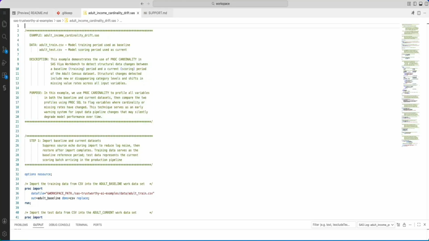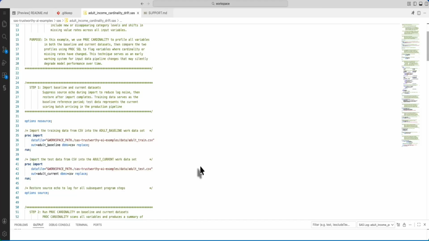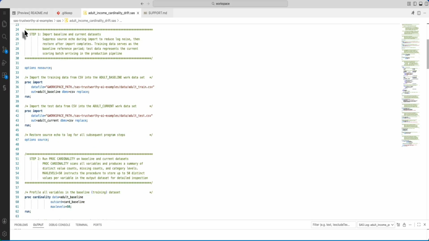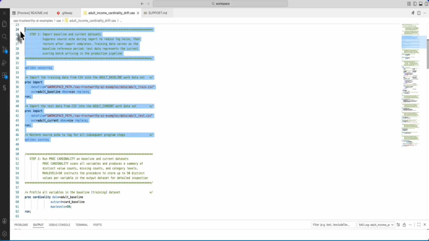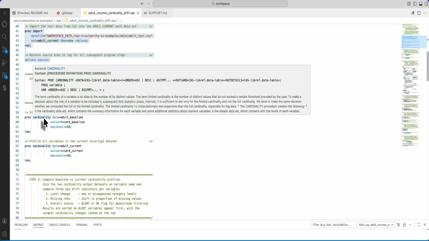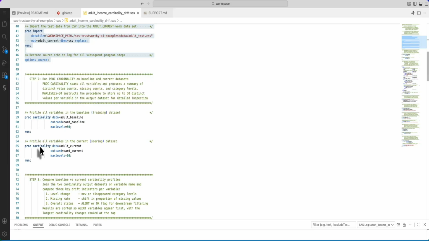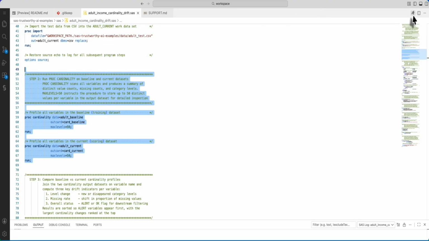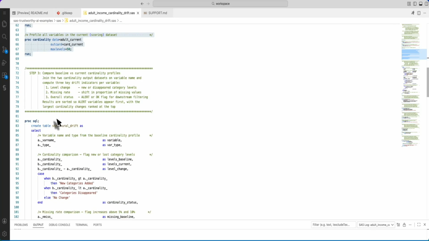So, proc cardinality demo for you. Proc cardinality will see all the categories in the data set for that particular column and will indicate if there has been a change in that statistical property. So I'm going to run a baseline proc cardinality for my baseline data, and I am going to run the proc cardinality for my current data, which I am checking to see if it has drifted.